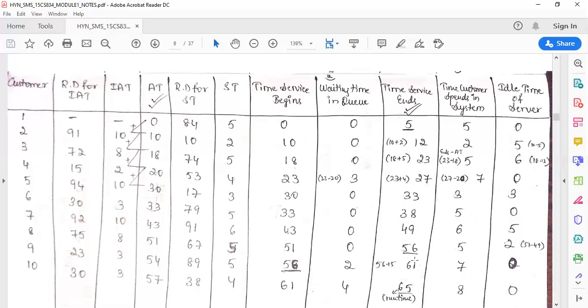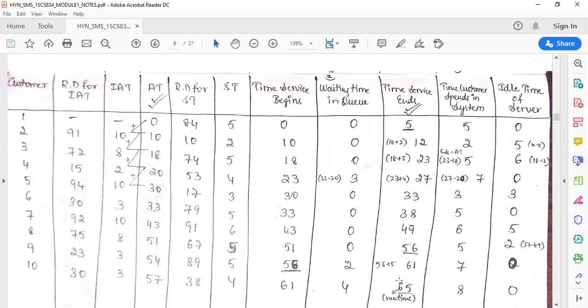Next, the server ends at 56, and the next customer is coming at 54. So I have to start at 56 only. He has to wait for 2 minutes, so the customer has a waiting time of 2 minutes. At 56 it starts. What is his service time? 5. So 56 plus 5, I will get 61. What is the total time spent? 2 minutes waiting time and 5 minutes service time, so it is 7.